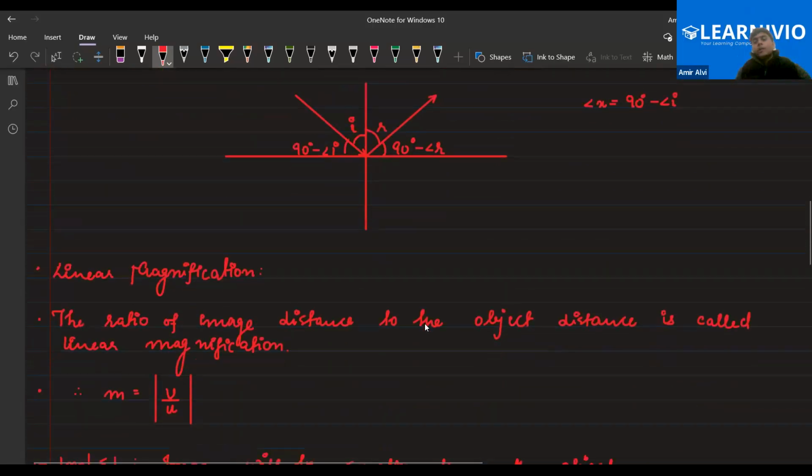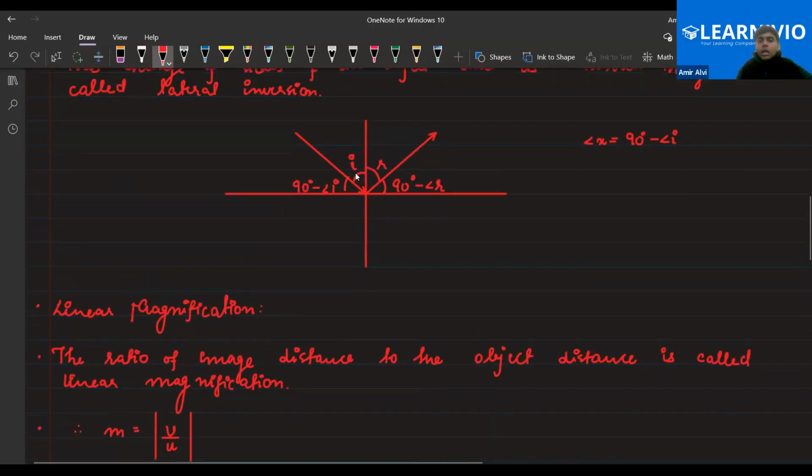Okay. One more thing, everyone. This basically is the figure. This whole angle is 180 degrees. If this is the normal, then this would be 90 and this would be 90. That's how you will get 180. Both are 90, right angles. So if you take i from the 90 degrees, the remaining would be 90 minus i. That is the complementary angle. The same goes for the angle of reflection: that is r, and its complementary angle would be 90 minus r. Got it, everyone?